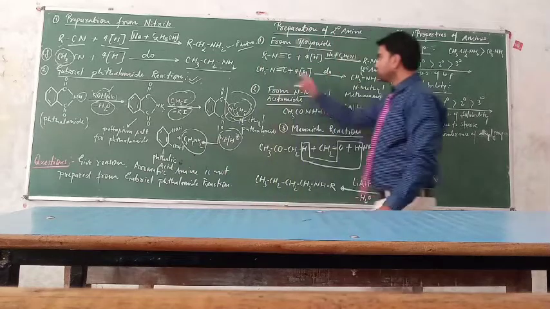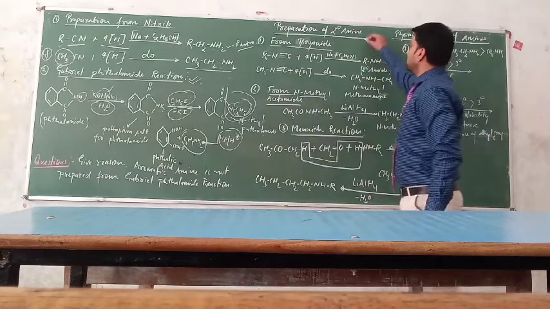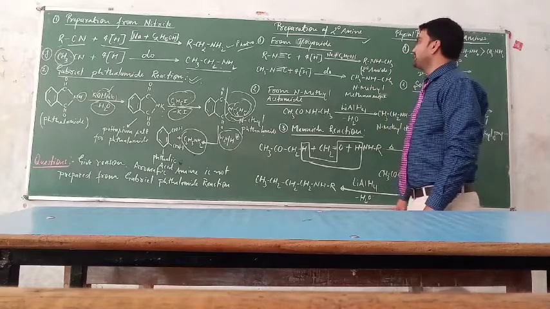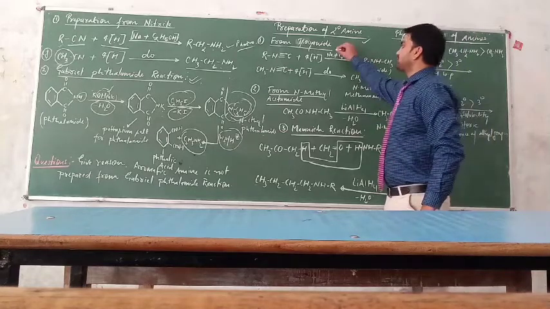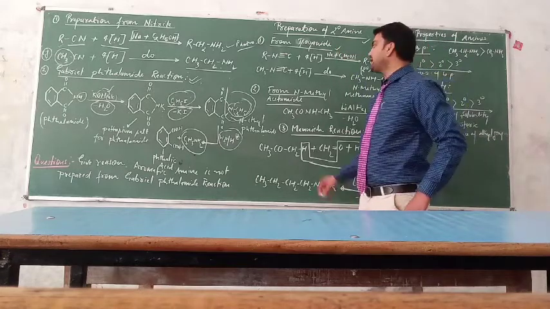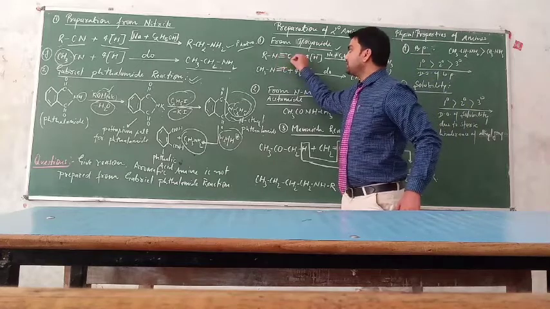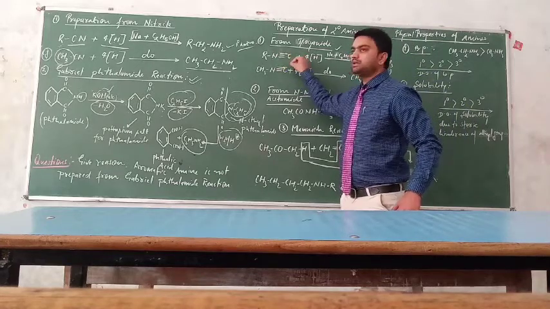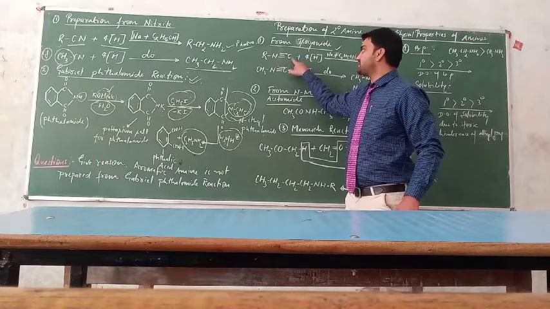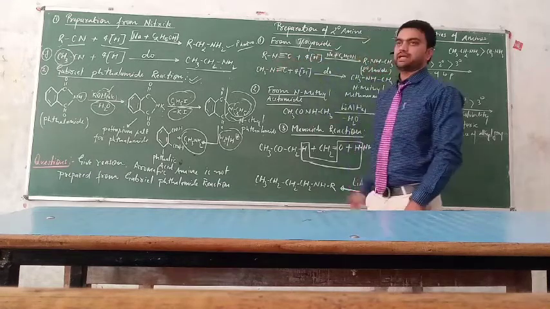Now come on, we have to prepare the 2-degree amine. For the preparation of the 2-degree amine, the first method is from isocyanide. Isocyanide means NC. When it is written as CN, it is cyanide, and when it is written as NC, it is known as isocyanide.